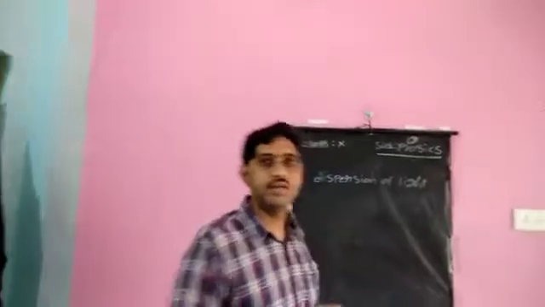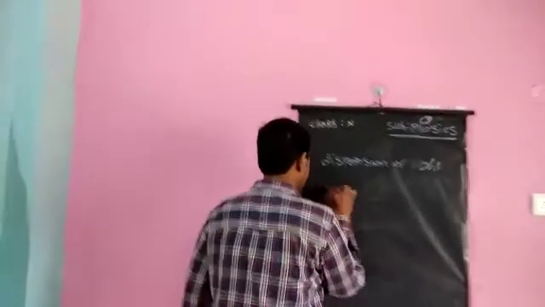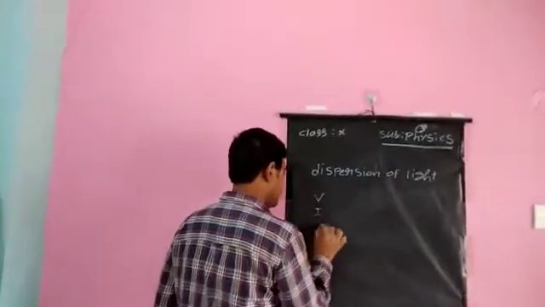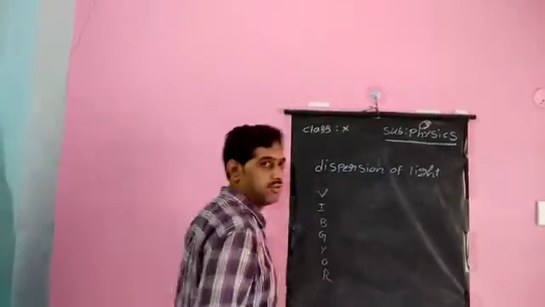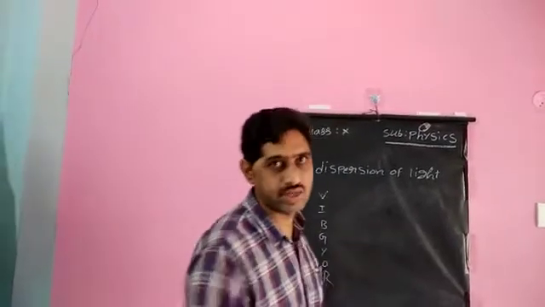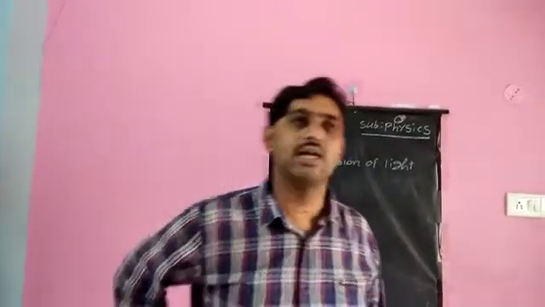White light is not a single color. White light consists of 7 colors: violet, indigo, blue, green, yellow, orange, red. White light is a combination of all these 7 colors. But when we see sunlight, whatever light comes, you see only one light. All these colors are not visible.